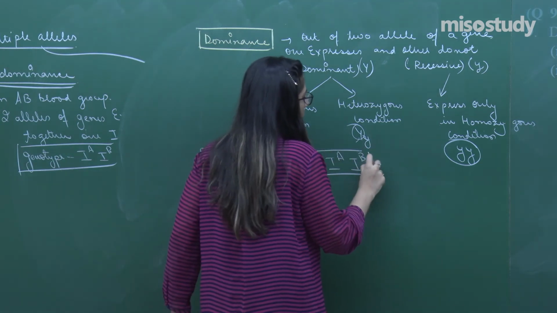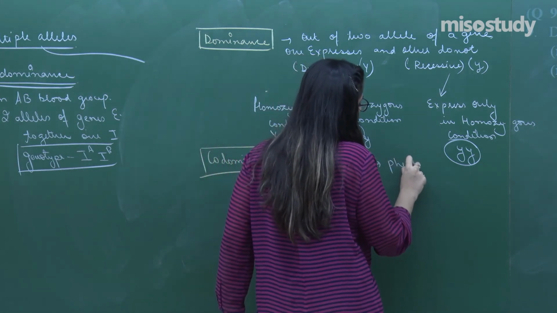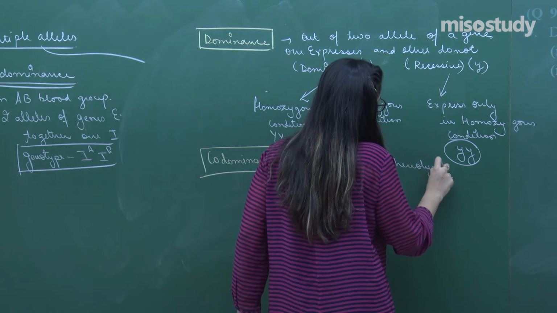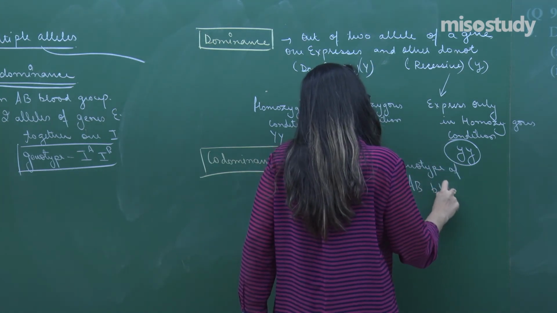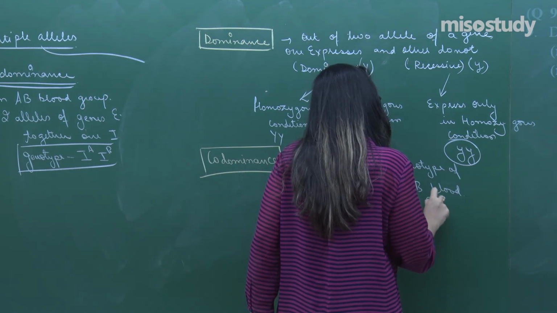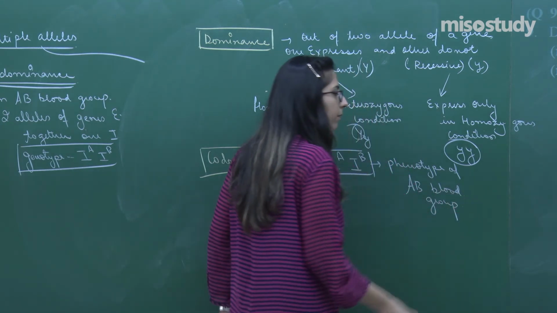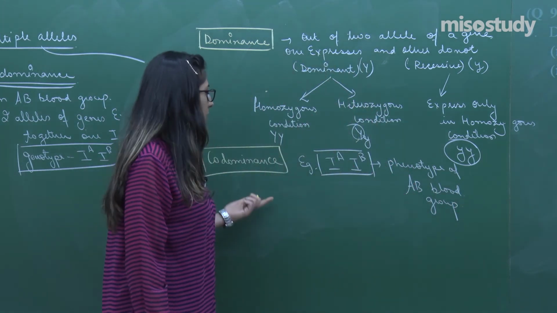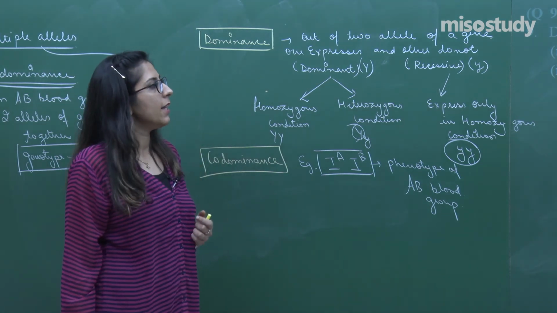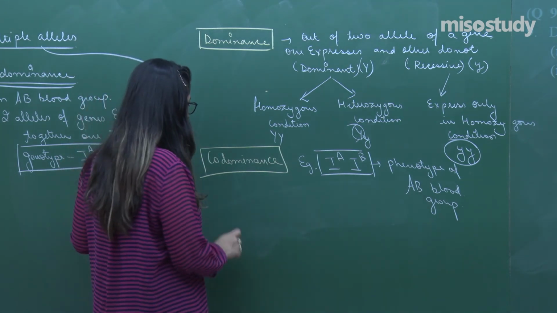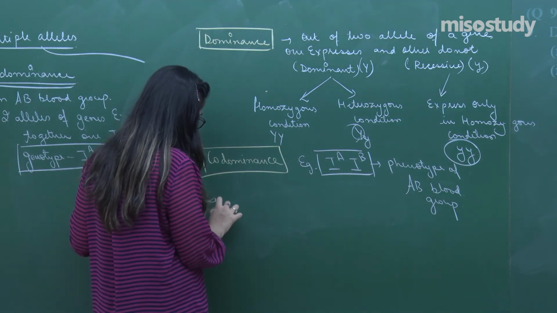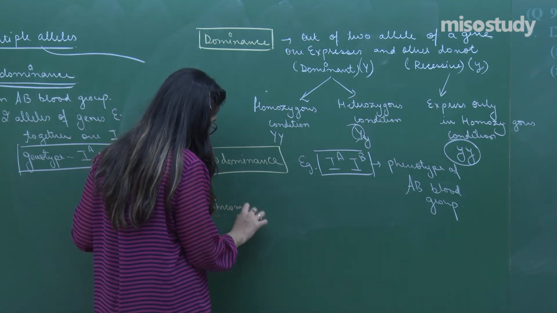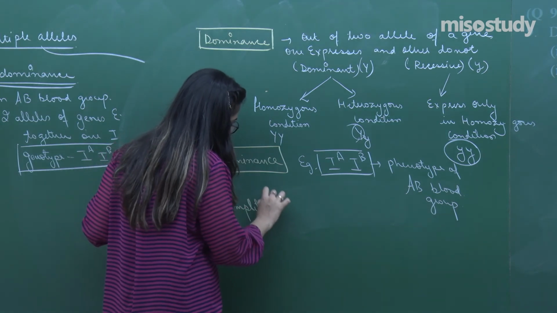They produce a phenotype of AB blood group. AB blood group. Right? This is called codominance. Next is incomplete dominance.